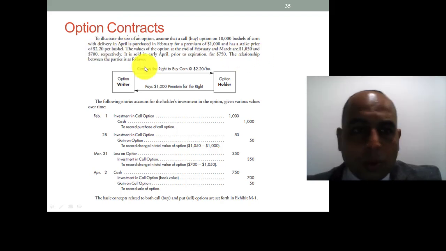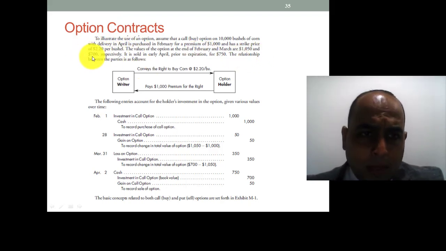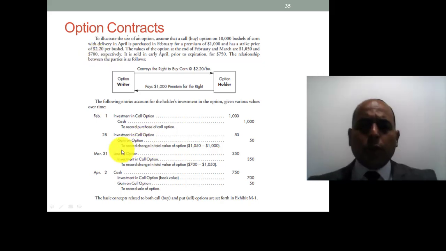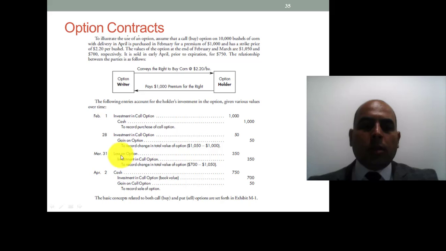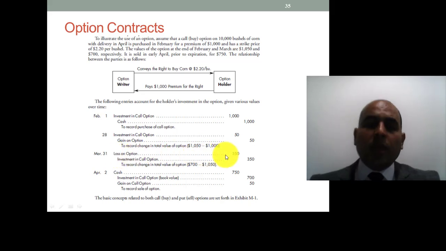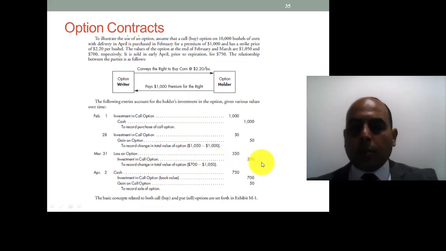Loss on option will be debited by 350, and the amount of the asset will decline by the loss, so investment in call option will be credited by 350.